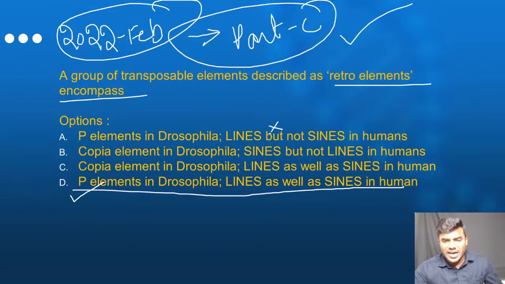Anyway, you can easily eliminate option A and option B, Sumaya, very easily, because LINEs and SINEs both are present in the humans. Which ones? LINEs and SINEs. Okay, so hence you can see option D. P elements are present abundantly in the Drosophila.